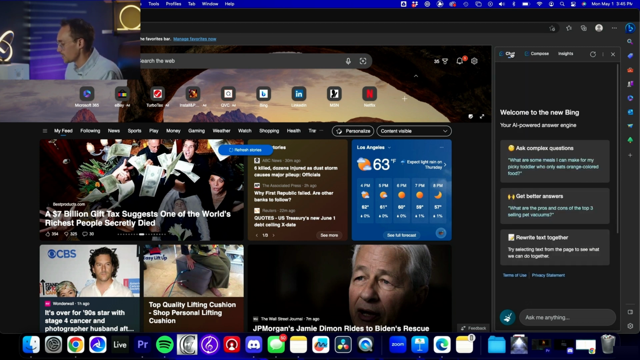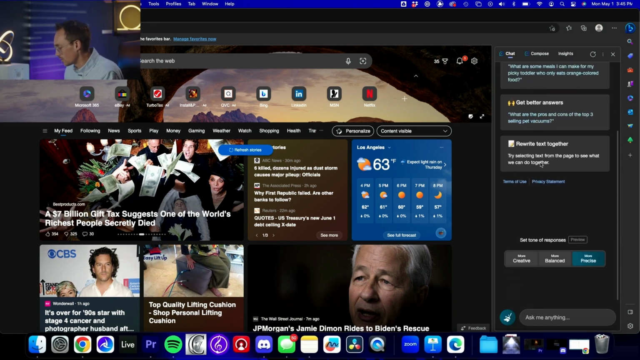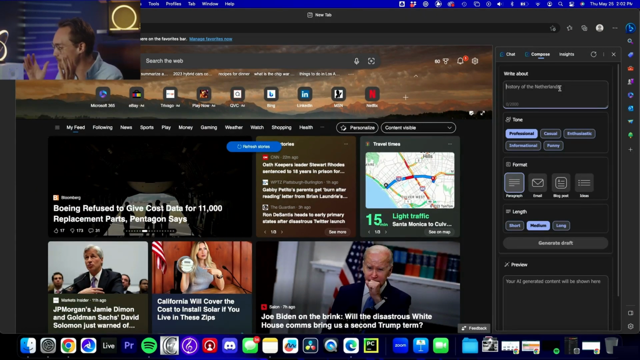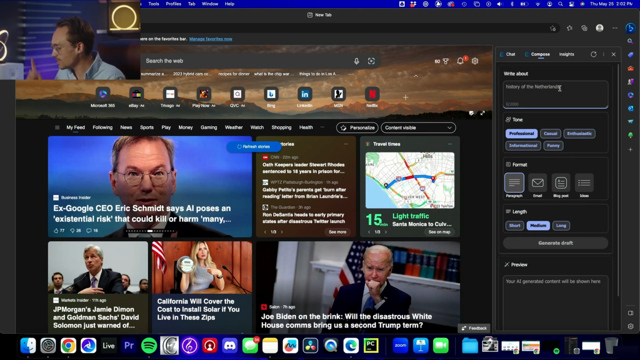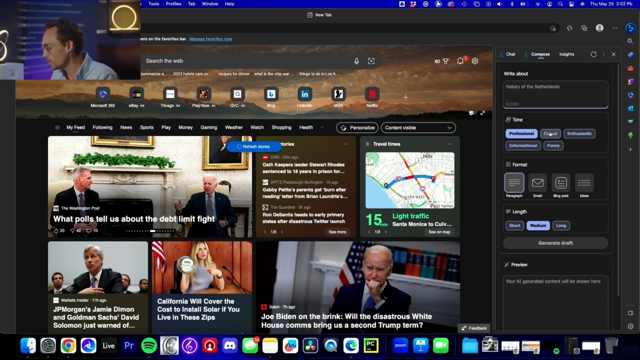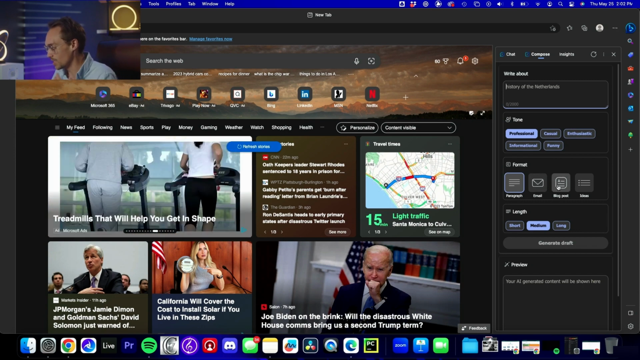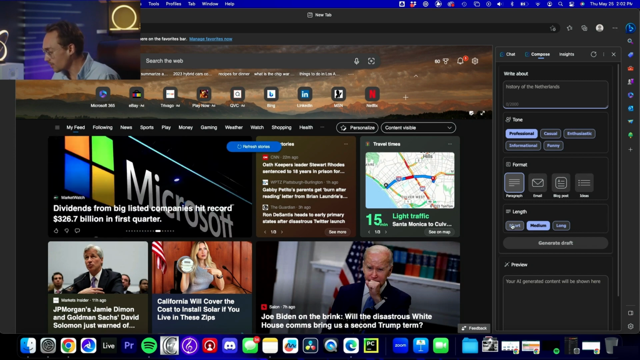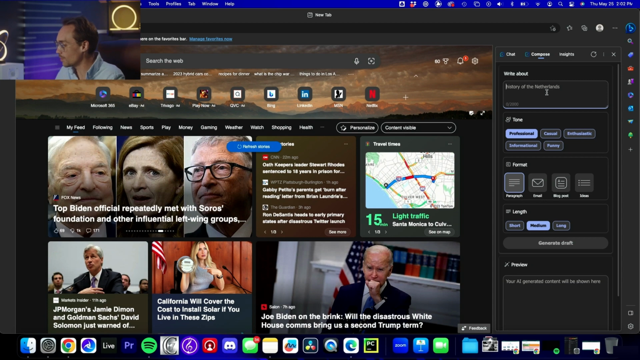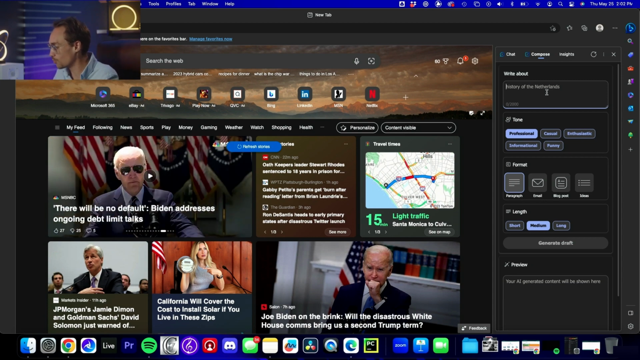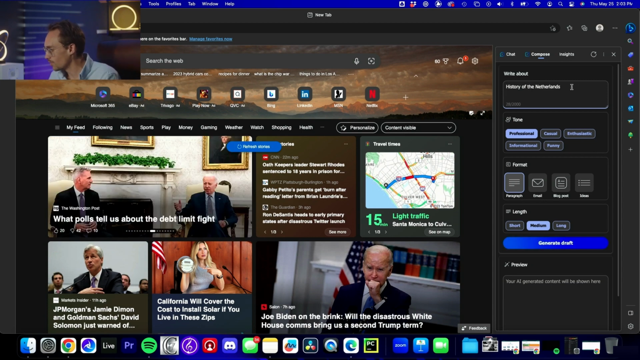If you'll go up to the top here, you'll notice we have Chat, Compose, and Insights. So Chat is the most standard way to use Bing. The Compose mode is the best place to write down ideas, emails, blogs, paragraphs, whatever content you need to create. You can easily change the tone with these tone buttons, the format with these format buttons, and the length with these length buttons.